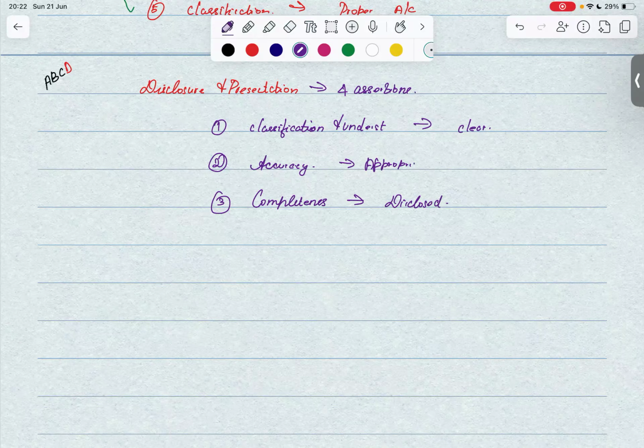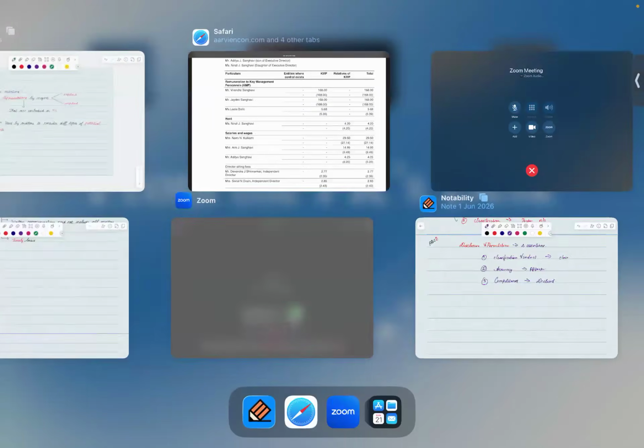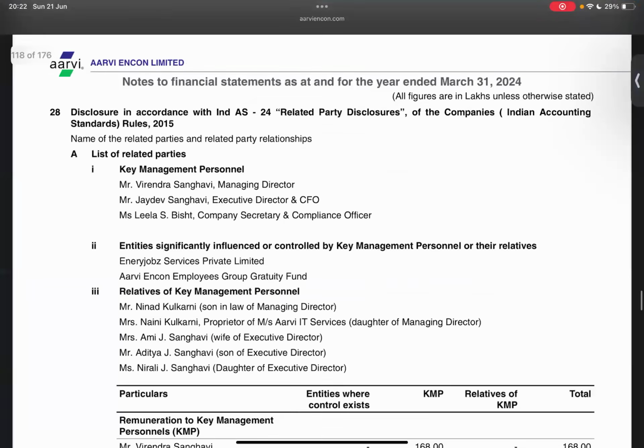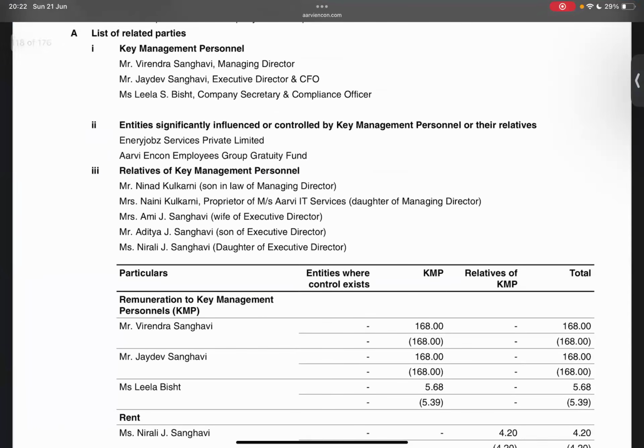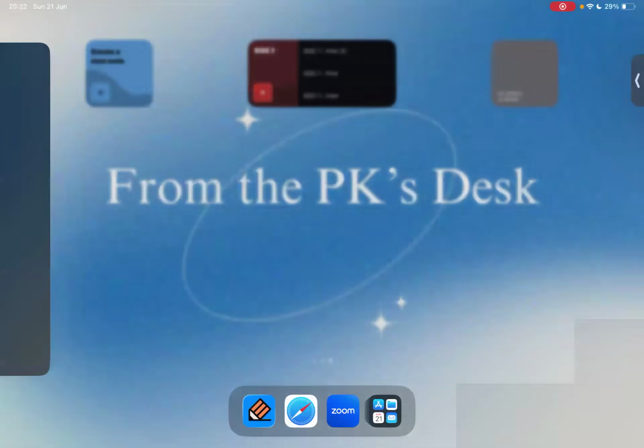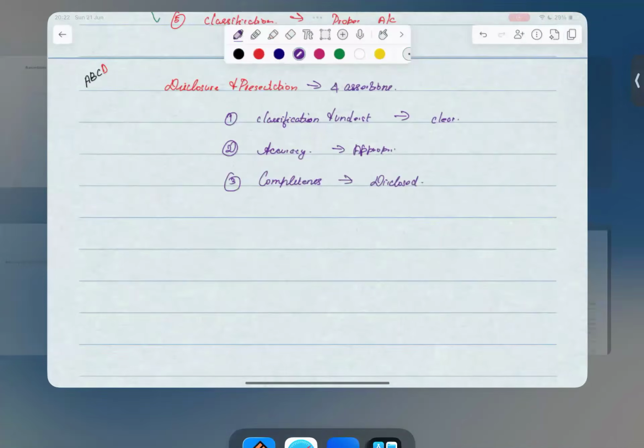To simply put it, in accounting standards, we have learned that irrespective of whether the transactions have occurred during the year or not, the related party list should be provided, irrespective of whether you have entered into a transaction with that related party. This is also one of the examples for the completeness assertion. Okay. Now moving on to the fourth one, it is valuation and accuracy.